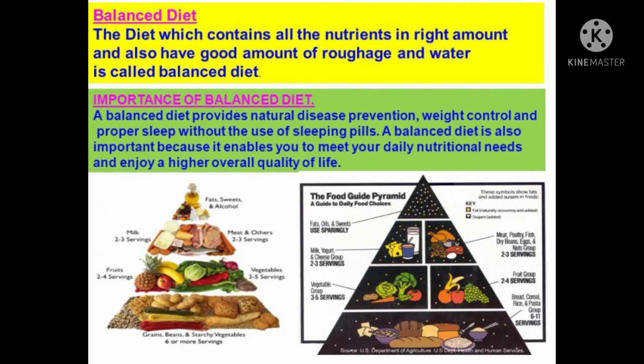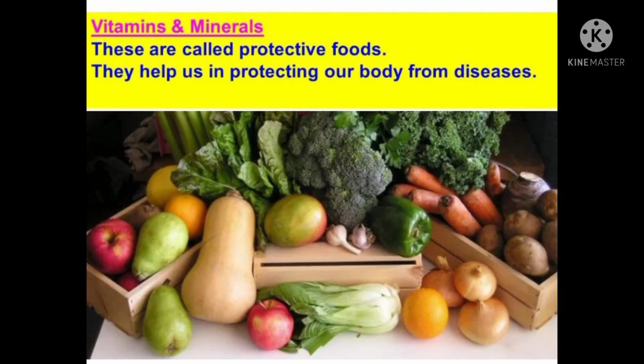Then balanced diet. What is a balanced diet? A balanced diet means a diet which contains a sufficient amount of all these nutrients, as per the need of our body. How much amount of nutrients is needed by our body, that much amount is present in a balanced diet. So we must ensure a balanced diet, which contains carbohydrates, protein, vitamins and minerals along with water. This is what is called a balanced diet. Eating a balanced diet is very essential to maintain our health.